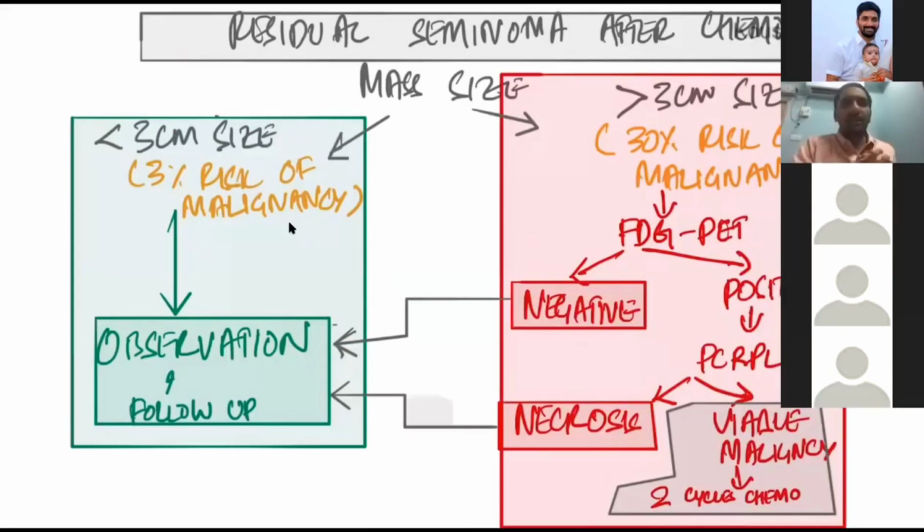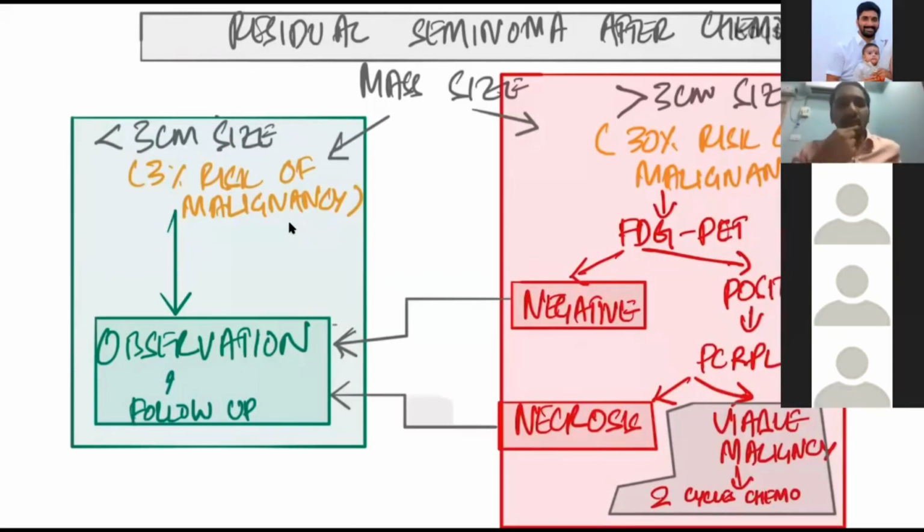In a patient with seminoma who has undergone chemotherapy, if the mass size is less than 3 centimeters, nothing needs to be done in that patient. Just observe the patient. If the mass size is more than 3 centimeters, he has got a 30% chance of malignancy. In that patient, you do a FDG PET scan.